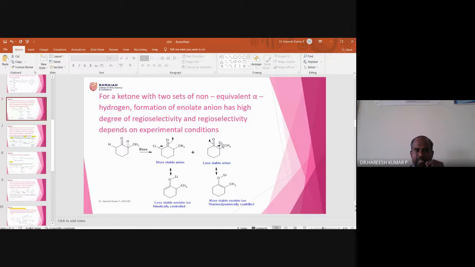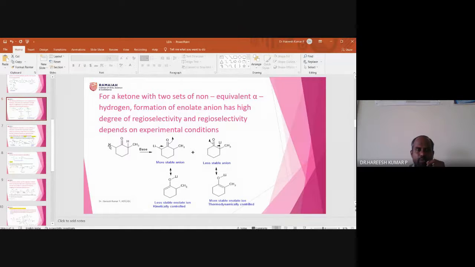Because this is a methine proton. This is the methine proton. This proton is more acidic, and the base can capture this. So there is anion formation like this, and the thermodynamically controlled enolate is obtained.